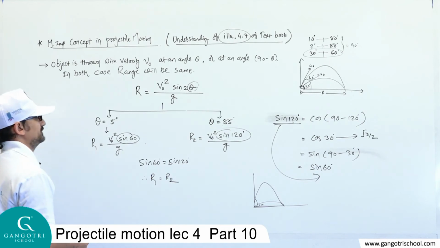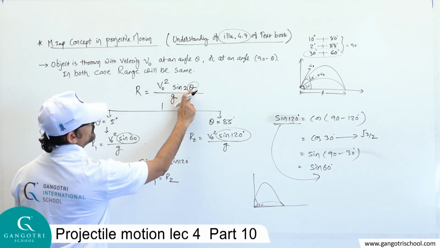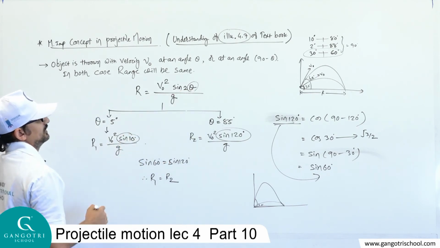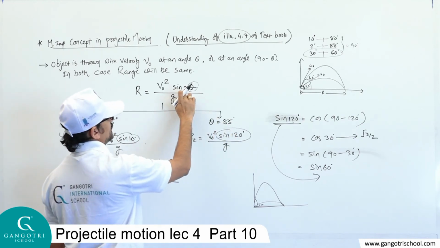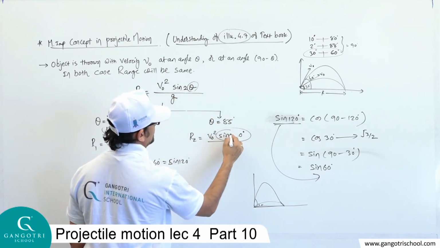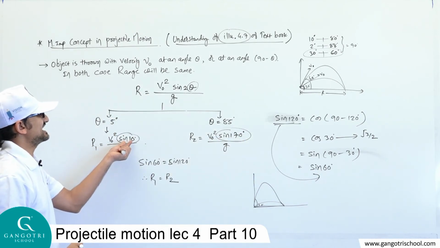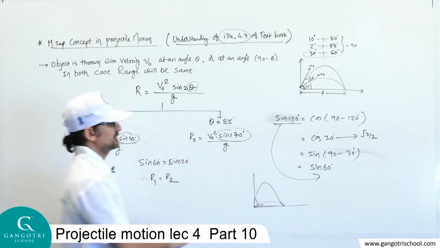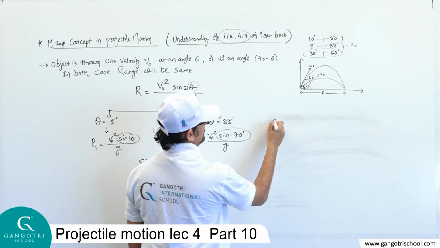Let's check it. Let's prove it. In this equation, if you put theta as 5 degrees, 5 times 2 is 10, so 10 degrees will come. Now if you put theta equals 85, then 85 times 2 is 170 will come. So now let's prove that sine 10 and sine 170 are the same.